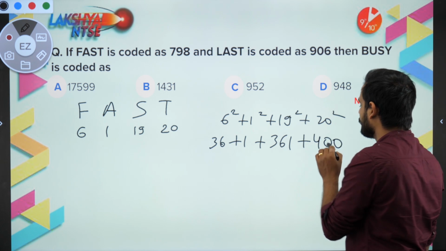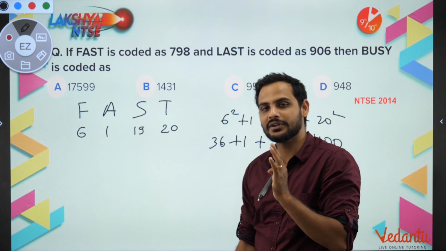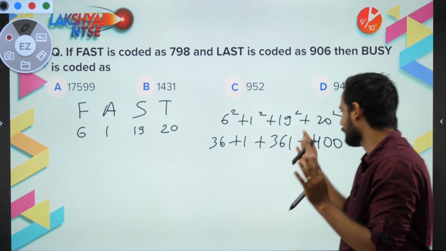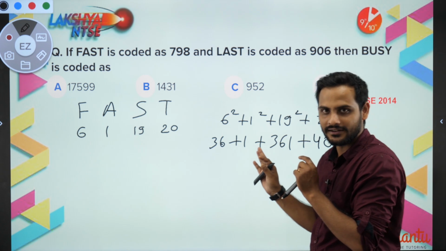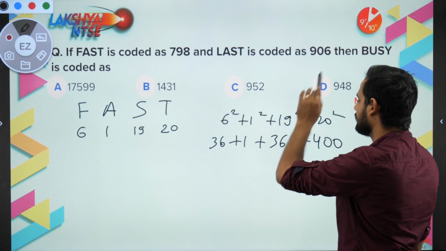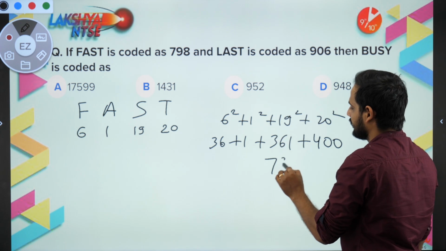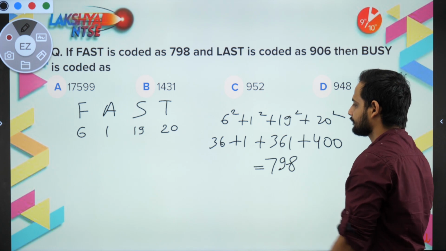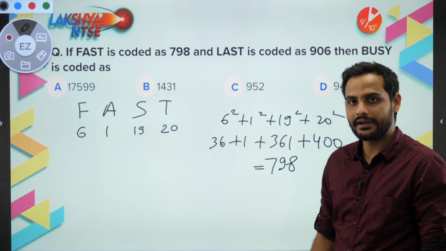That is why I told you on the first day to at least remember the squares up to 30, so that you don't have to calculate 19 into 19 here. If you add all of them, 37 plus 361 plus 400, you will get 798.